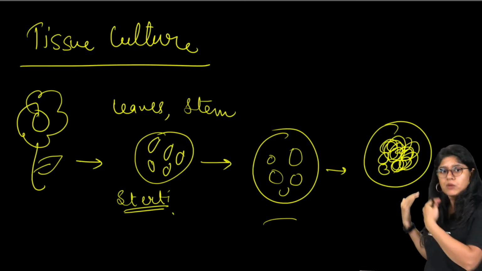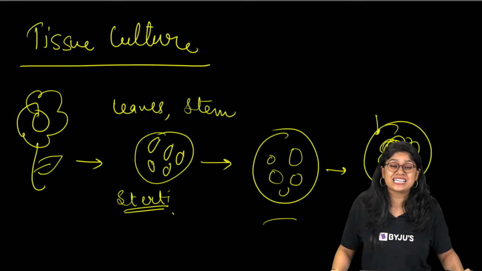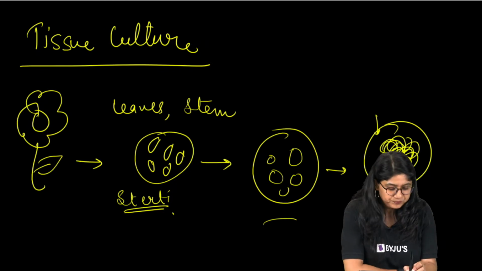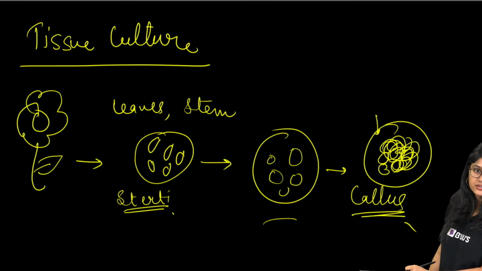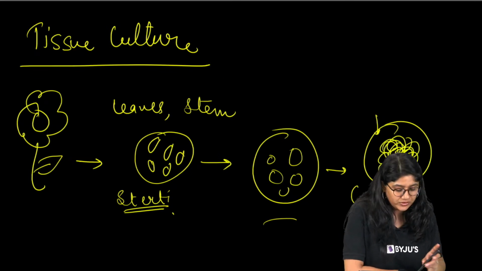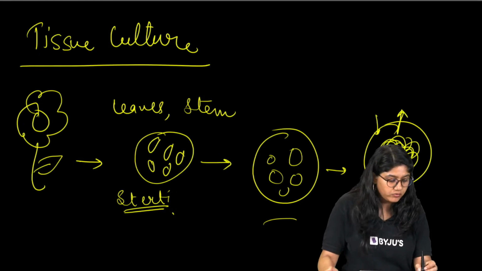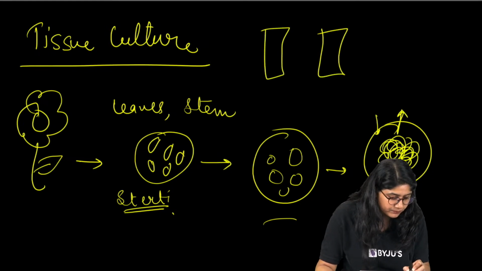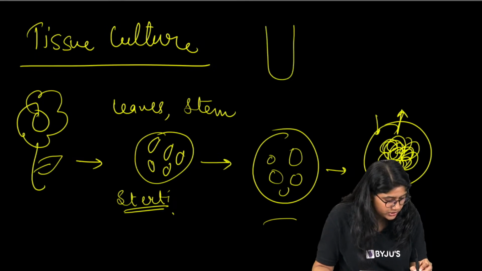After that, the nutrient medium will provide the food, right? And they will grow into a mass of cells, which we call a callus. Okay? Now we will take this mass and add it into test tubes.